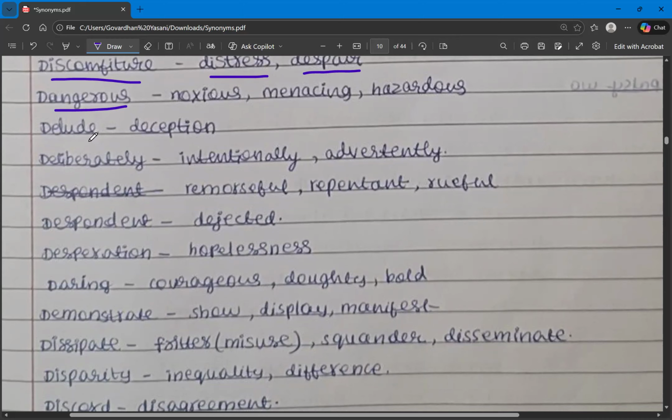The next one is delude. Delude means deceiving someone. We have covered credulous. Credulous means who believes something easily, and the synonym is gullible. So delude means the act of deceiving someone, making someone believe something. That is the meaning of delude, and the synonym is deception. What will be the verb for deceive? It will be the verb form of deception.